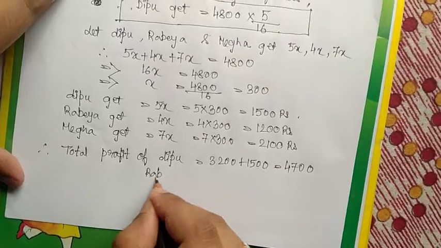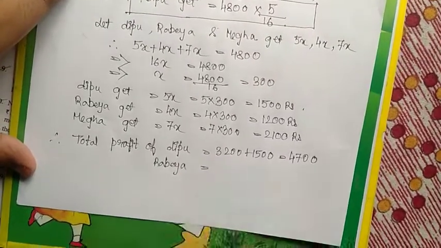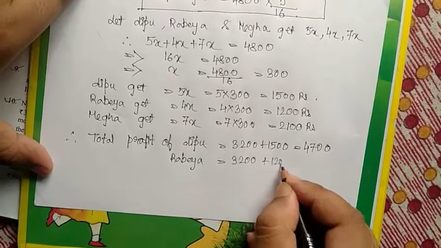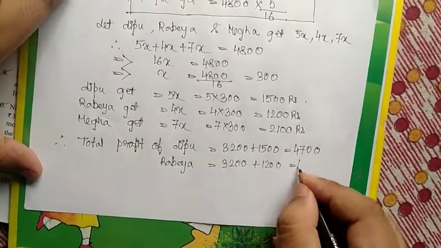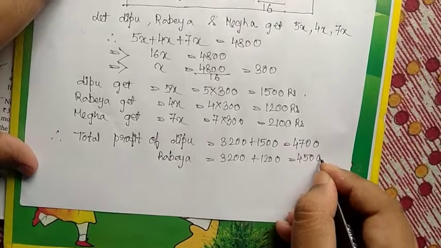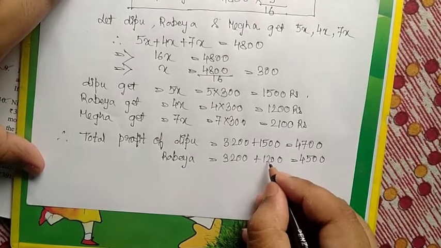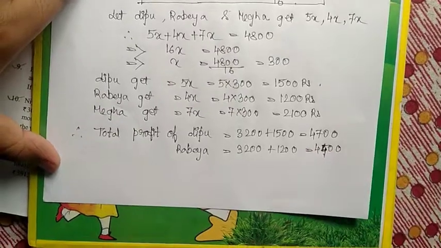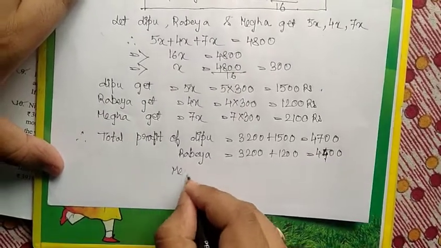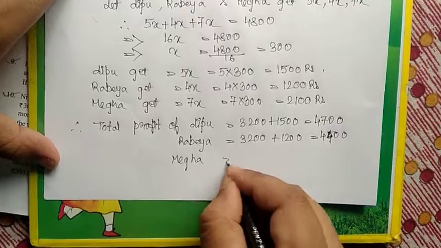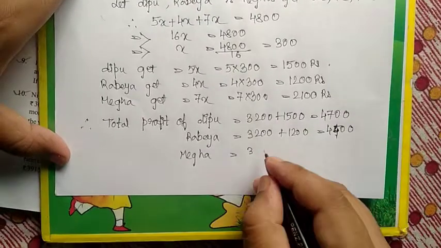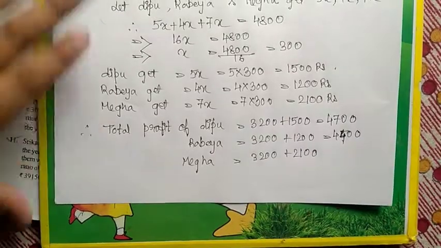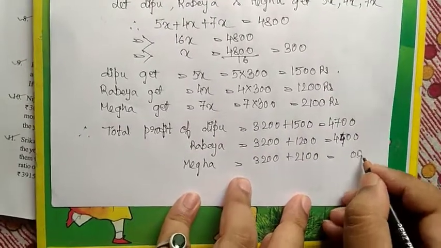Rabea gets a total of 3200 plus 1200, sorry, 4400. And Megha, 3200 plus 2100, it should be 5300.